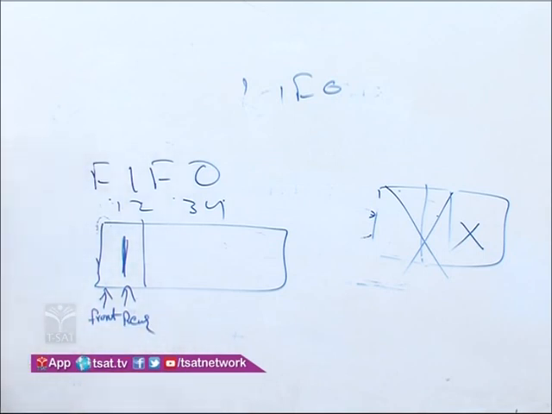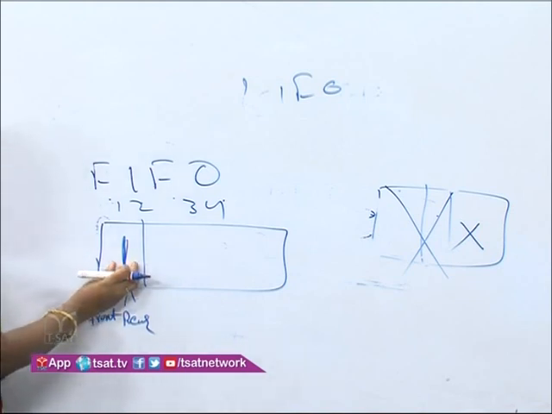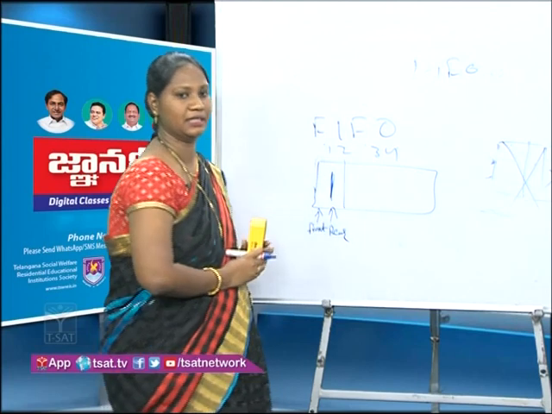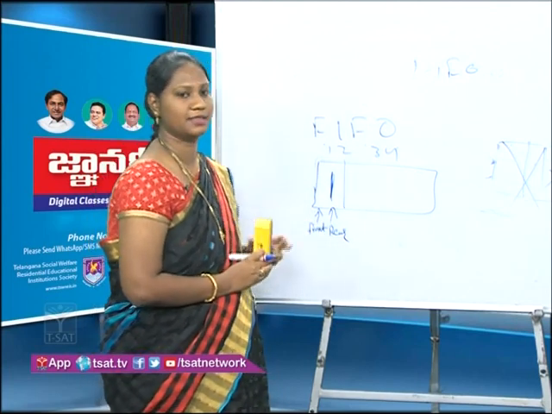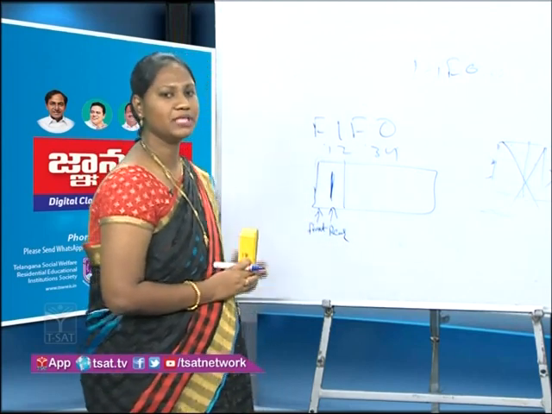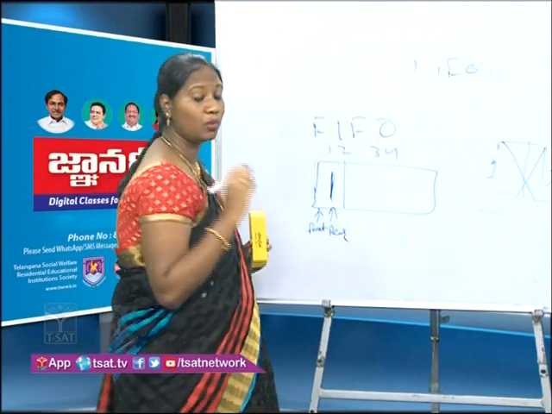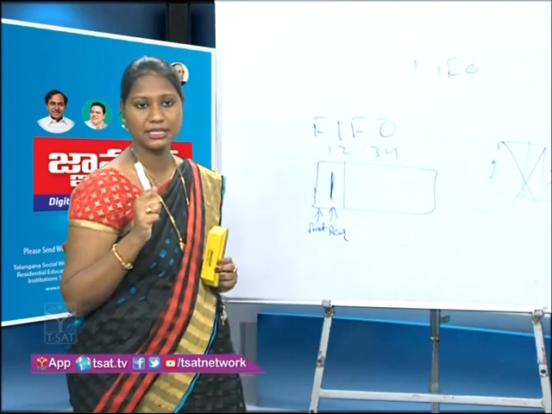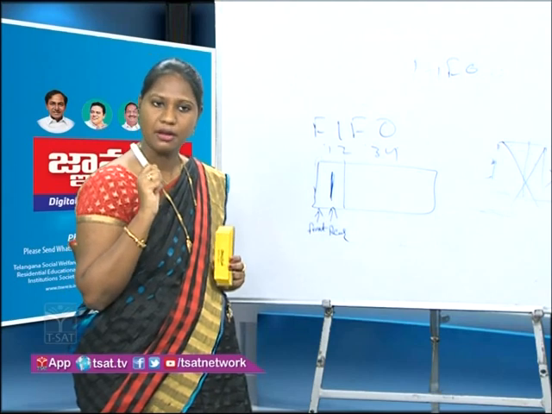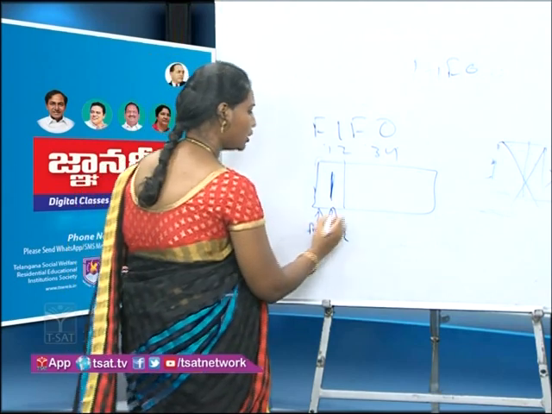Why, students, why am I telling that it is a front and it is rear? Because here only one element is there to be inserted, and here we have only one element to be deleted. This is the front and this is the rear. Next element I want to insert. Where do I have to insert? What did I say? Where is the element inserted? It is inserted at the rear end itself. So the pointer moves here.